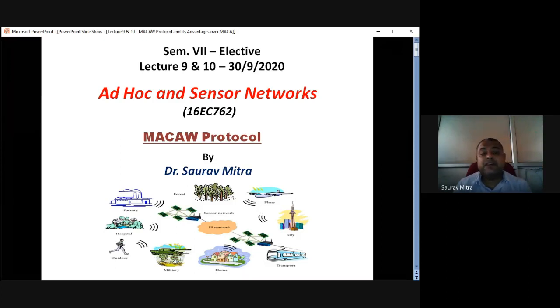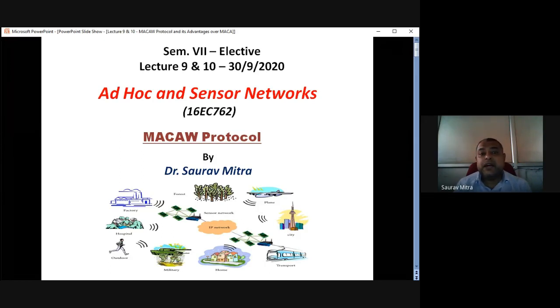So N1 first contends, N1 first wins the contention, N1 gets the authority of the overall channel or overall carrier bandwidth. In that case, only N1 R1 would be communicating as long as they want, as long as N1 data is there. So where will the N2 data go? N2 has to wait.